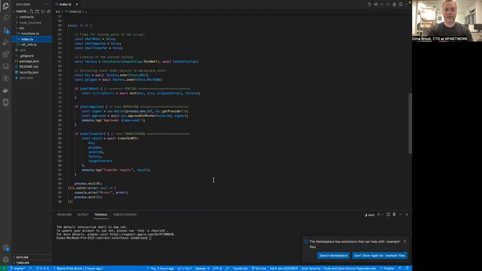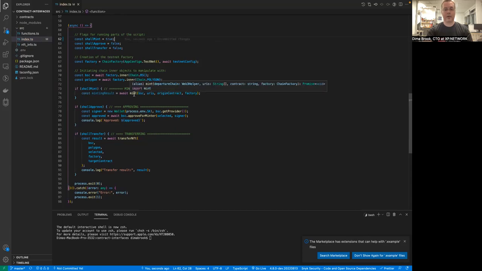So let's do the following. The first thing we want to do is mint an NFT on BSC. We'll do it like this. We'll change this to true, and this will launch this part of the code.